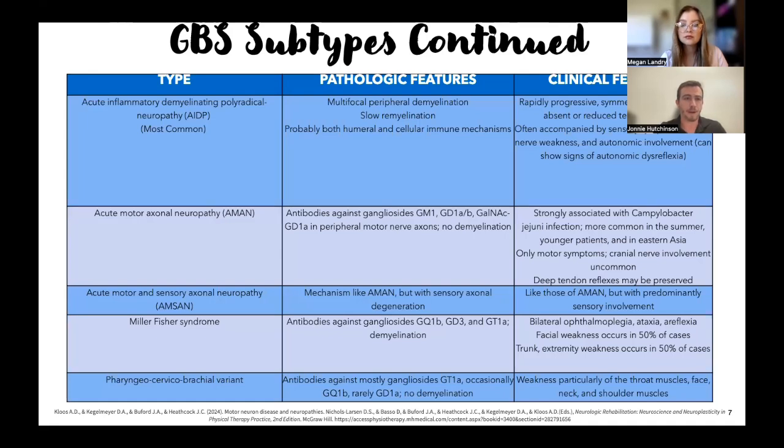We talked about the acute inflammatory demyelinating Guillain-Barré subtype, but this is chronic polyradiculoneuropathy. It's a multifocal peripheral demyelination. It presents with slow remyelination. So remember, we talked about the demyelination, the effects. We were still able to get that signal to the muscle, but it was just not able to do it as quickly. So we're going to see maybe some symptoms like muscle weakness and absence of reflexes. Can often be associated with sensory symptoms as well.